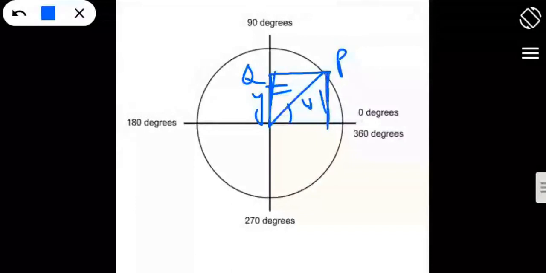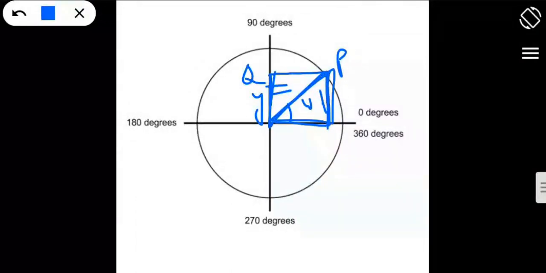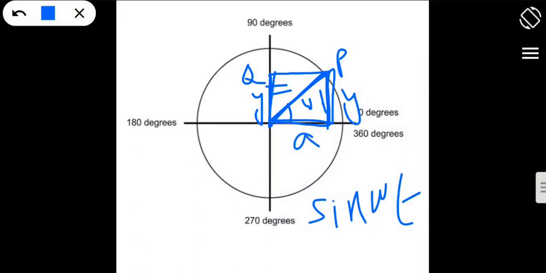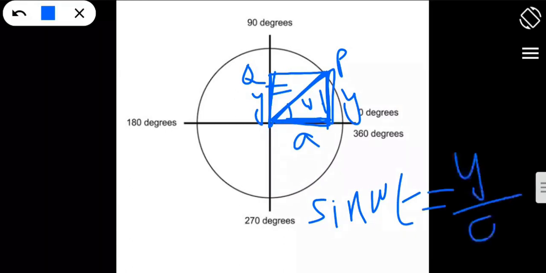Now take this triangle, and if I find sine omega t, what will be the formula? If I take the radius as a, the radius of the particle is a, then sine omega t equals what upon what? y upon a.